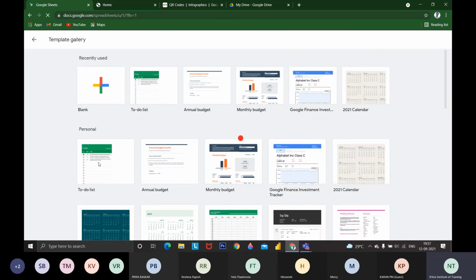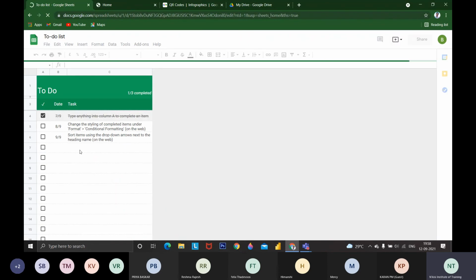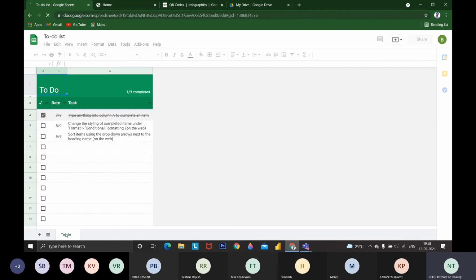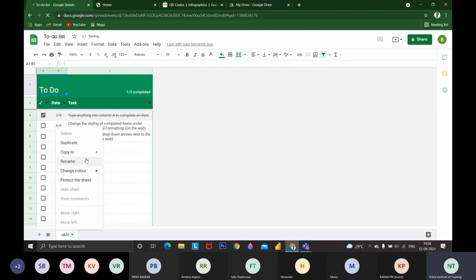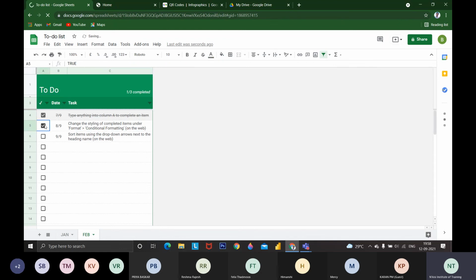For example, for personal use, if you want to make a to-do list, you can make use of the to-do list template. Whatever plans you have, such as breakfast, lunch, dinner, whether I have done them or not, you can prepare a to-do list like this for each month. This is the to-do list for January, and you can make a duplicate of it for February. You can have filters on this month, whether I have done these things or not. You can check the things and ultimately count whether out of 3 I have completed 3. In February, every task is completed.